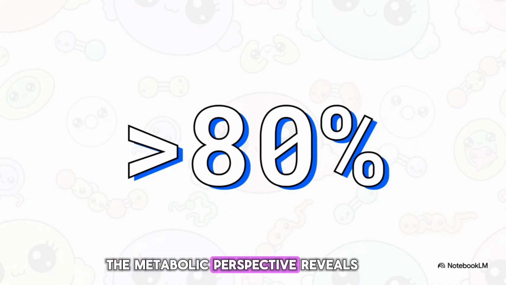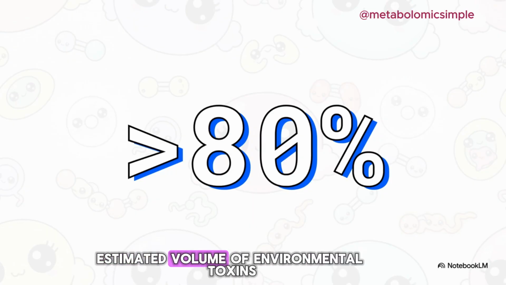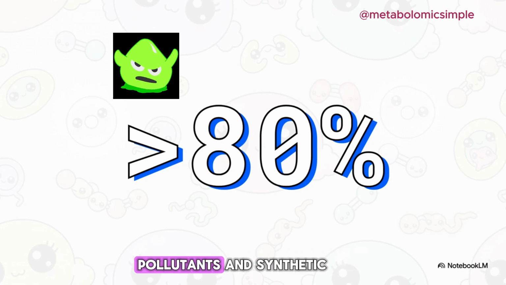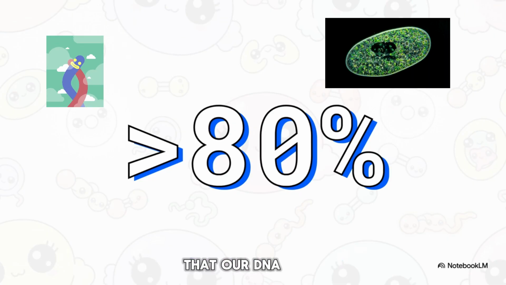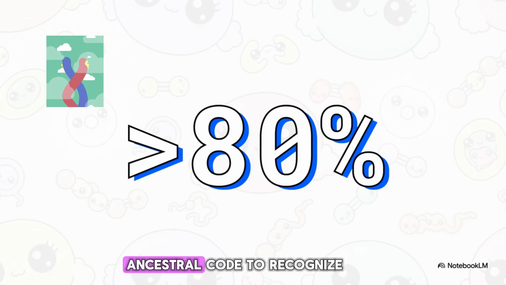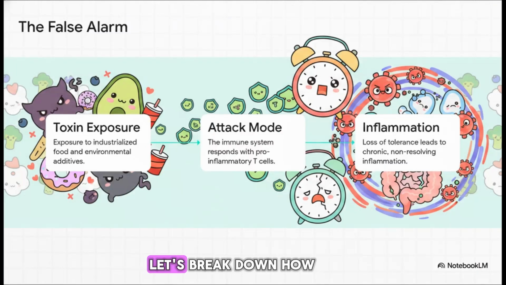The metabolic perspective reveals your immune system is actually responding completely logically to what it perceives as a highly hostile environment. That number represents the estimated volume of environmental toxins, pollutants, and synthetic industrialized molecules our bodies are forced to process every single day. Our cells are interacting with a modern environment that our DNA simply doesn't have the ancestral code to recognize. Let's break down how this builds into a rapid cascade.